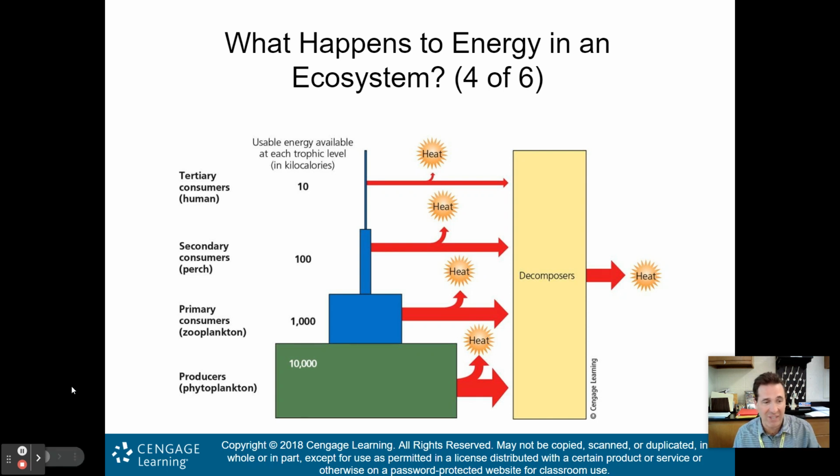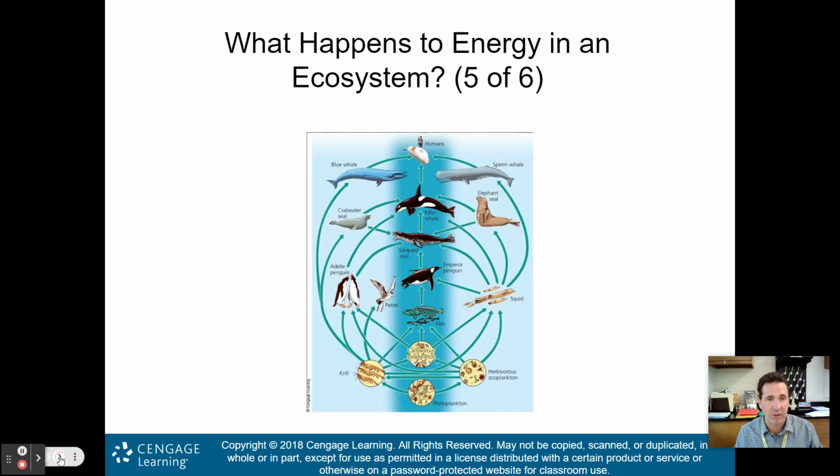And that's because of this, because as we go up through trophic levels, we are losing available energy, 90%, as we go up through each level.